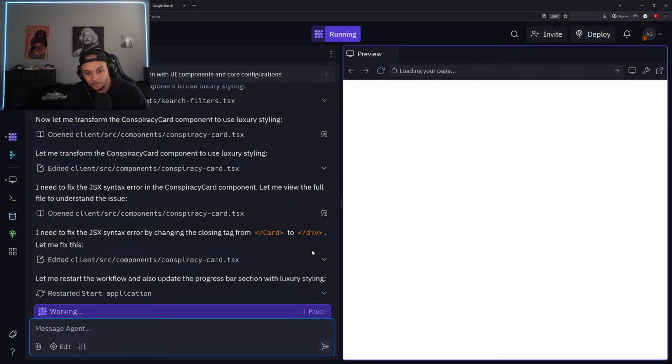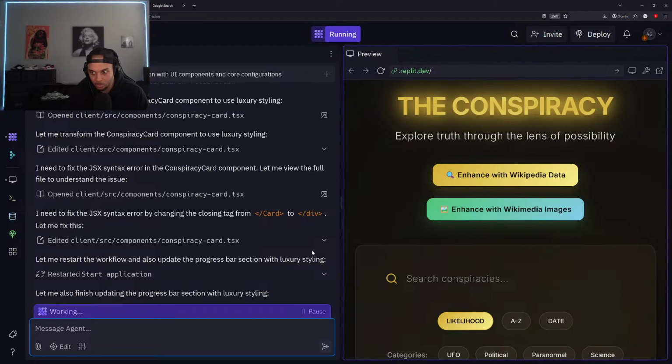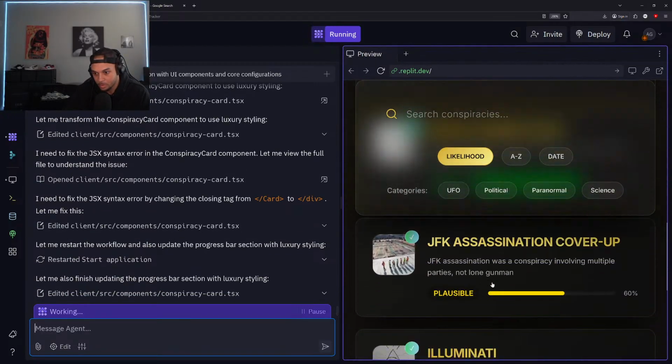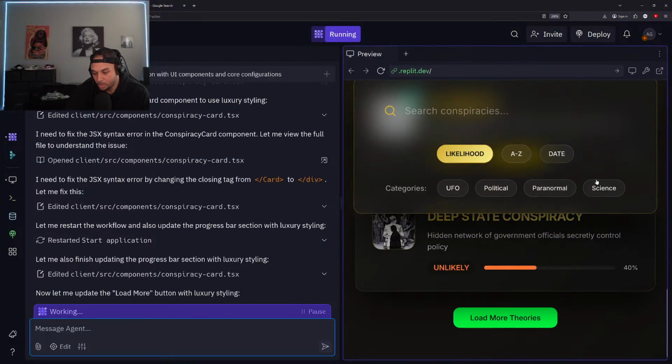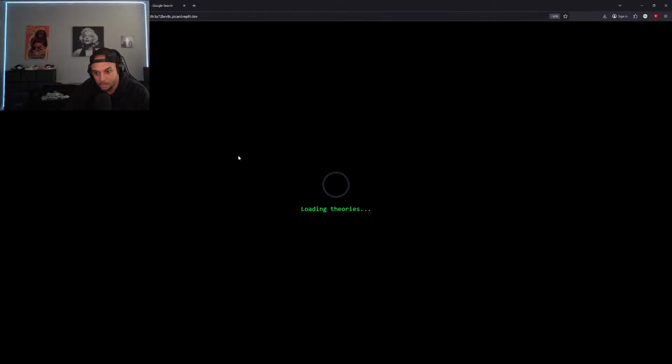All right, so let me restart workflow. Also update the progress bar section. Okay, cool. So we got these words bouncing. Looks pretty nice here. Just need to make sure this extends all the way across the top though, for sure. And outside of that, honestly, I like it.